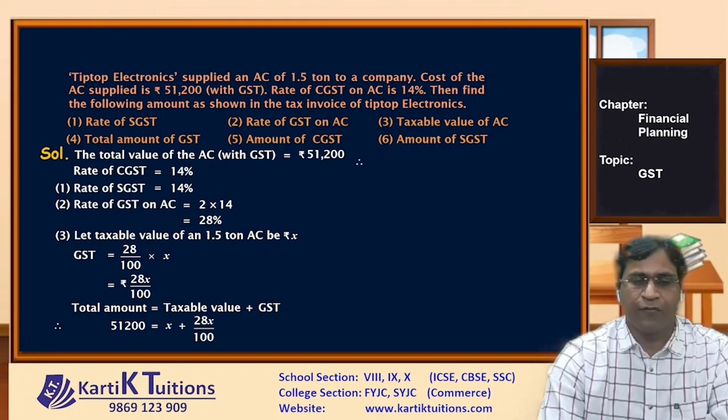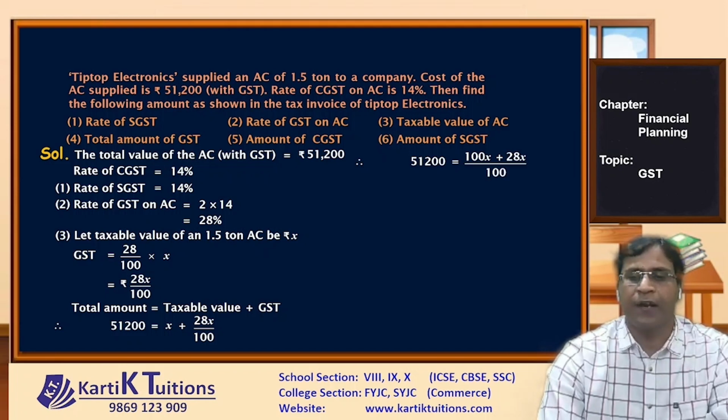Now, see, understand 51,200 will remain the same. Now, denominator of x is 1 and the LCM of 1 and 100 is 100. So we need to multiply x with 100. It becomes 100x plus 28x upon 100. Now, when we add 100x plus 28x, what do we get? We get it as 128x. So 51,200 is equal to 128x upon 100.